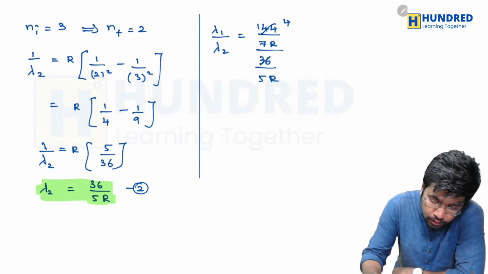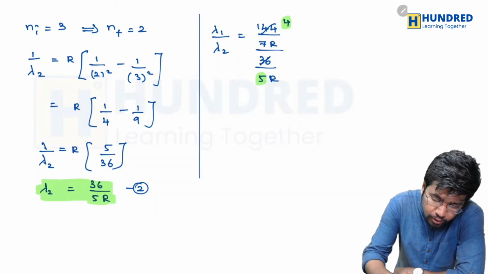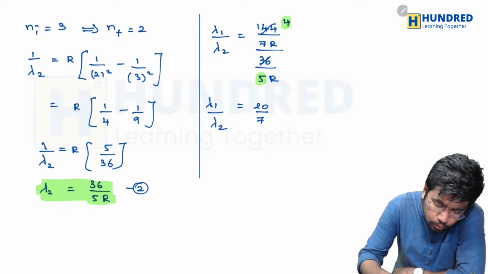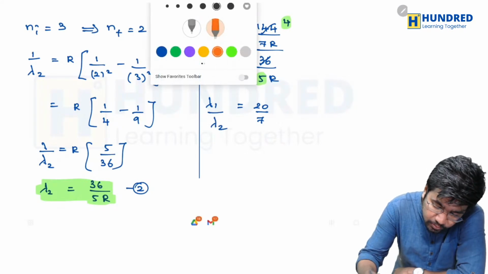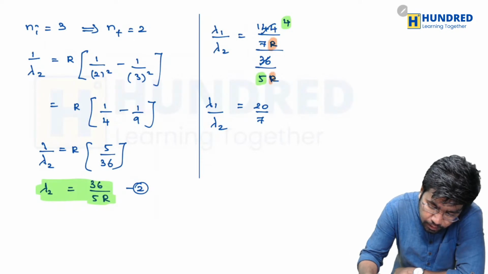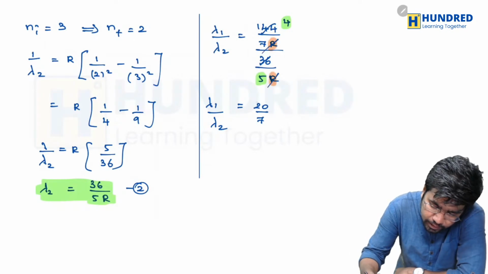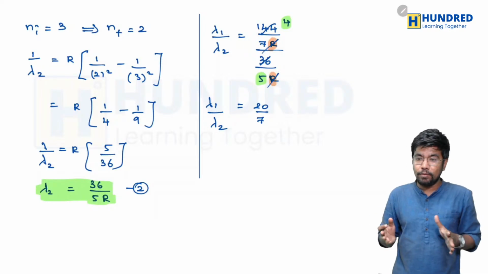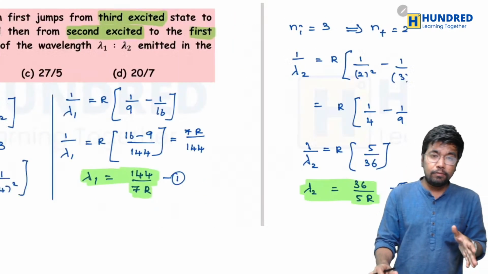And the 4 and 5 get multiplied, so it has to become 20 divided by 7. What will happen to these terms, r and r? They get cancelled, right? So the answer finally we are going to get is 20 divided by 7.